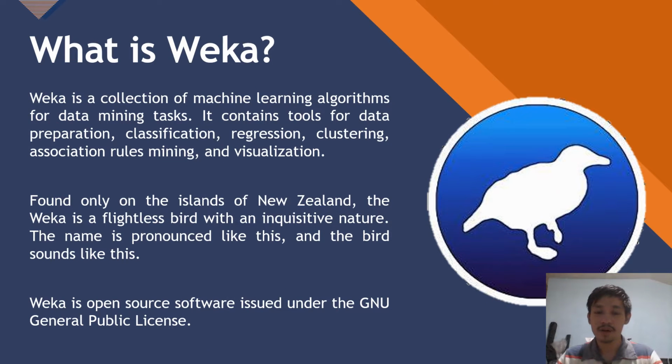First, let us recall what is Weka. Weka is a collection of machine learning algorithms for data mining tasks. It contains tools for data preparation, classification, regression, clustering, association rules mining, and visualization. Found only in the islands of New Zealand, the weka is a flightless bird with an inquisitive nature. The name is pronounced like this and the bird sounds like this. Weka is an open source software issued under the GNU General Public License.